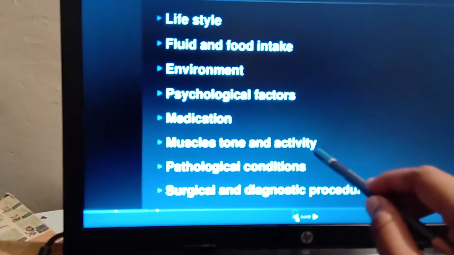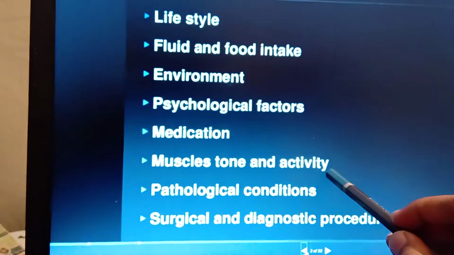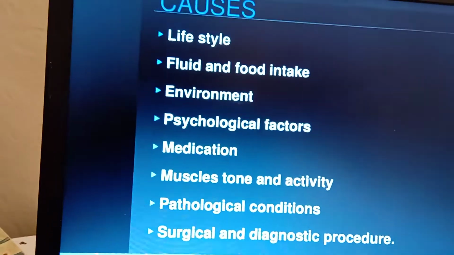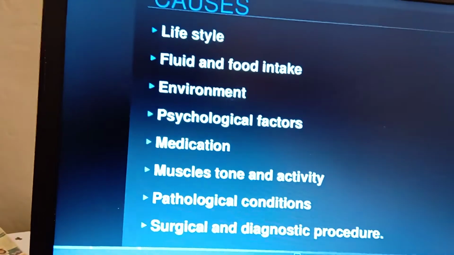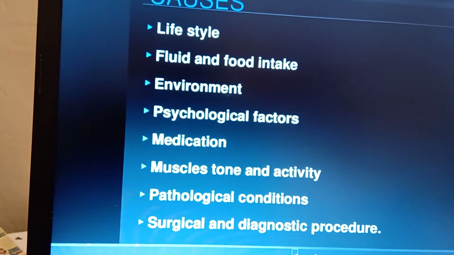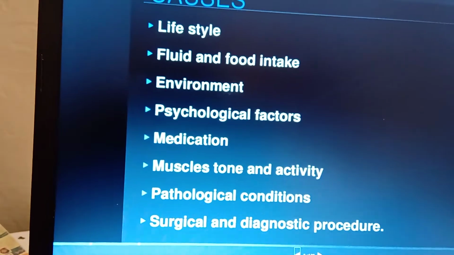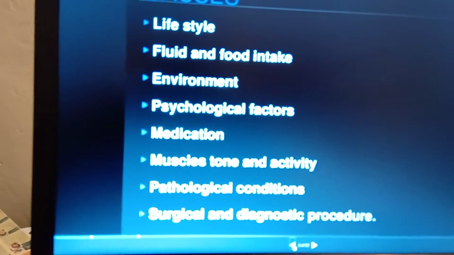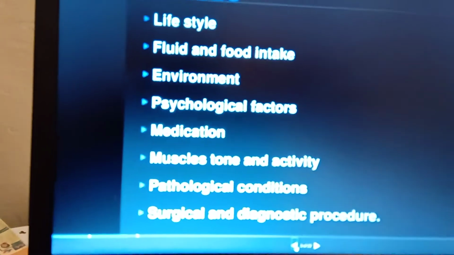Next one is muscle tone and activity. Especially the parasympathetic nerve is responsible for the sphincter opening and closing. If that muscle has abnormal control of the sphincter, the activity of bladder control is also going to be irregular.